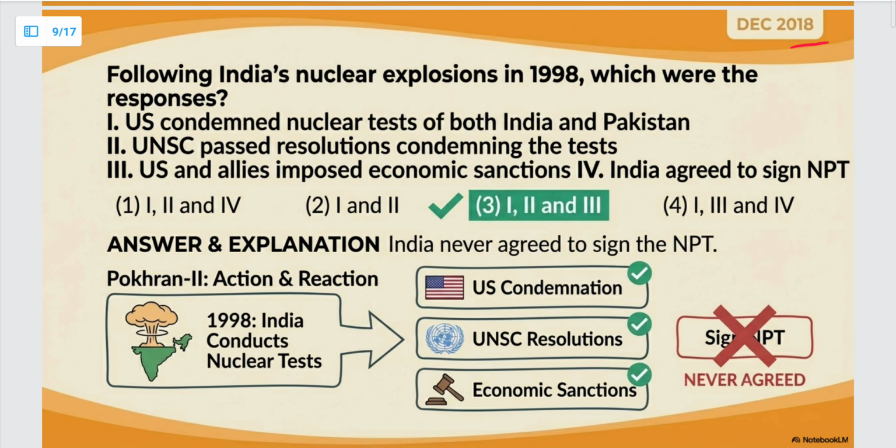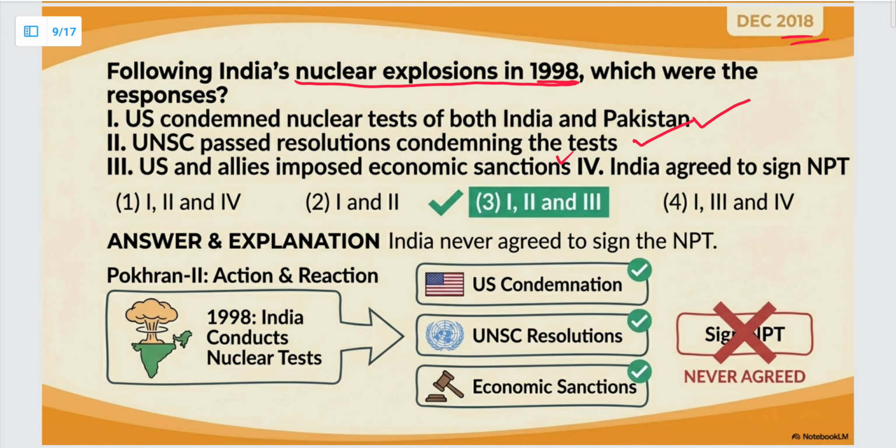Next question, December 2018. Following India's nuclear explosions in 1998, which were the responses? US condemned nuclear tests of both India and Pakistan. This is correct. UNSC passed resolutions condemning the tests. This is also correct. Next, US and allies imposed economic sanctions. Yes, this also happened. Okay, Japan and others had imposed economic sanctions on us.